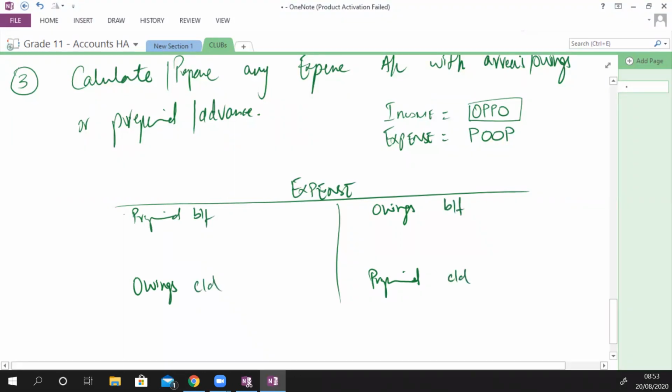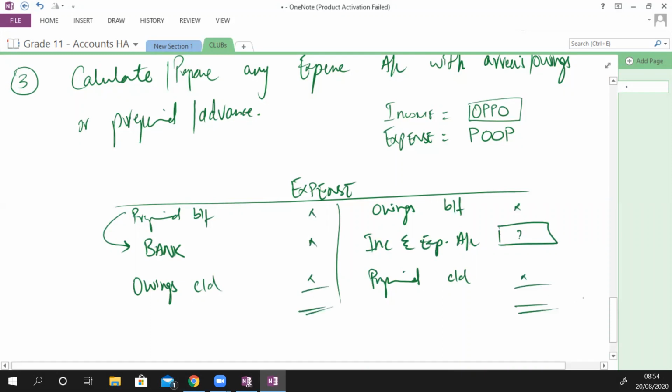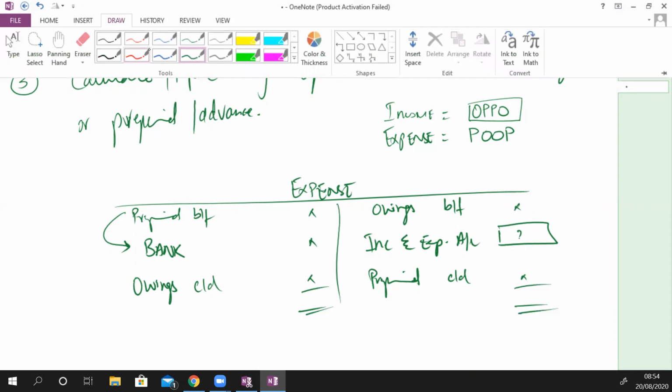Just like subscription, prepaid के नीचे bank, the amount of expense paid during the year and charged to income and expenditure account is the one which is to be calculated. All right. So now the explanation of this. Why do we do that? That's very important.